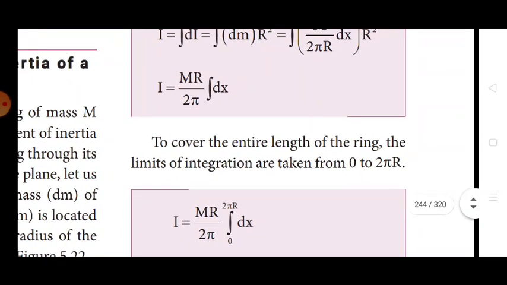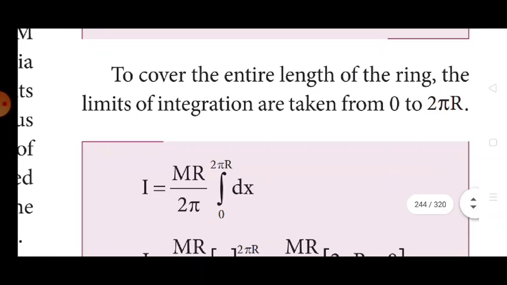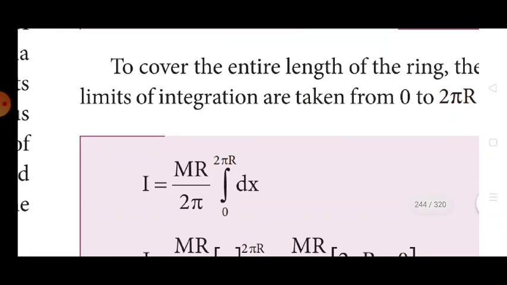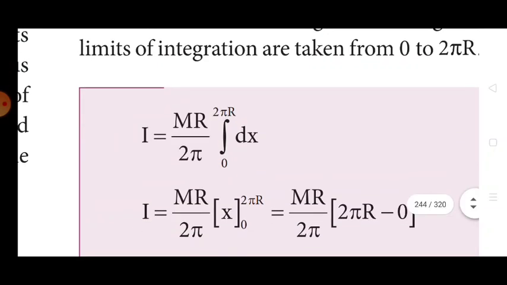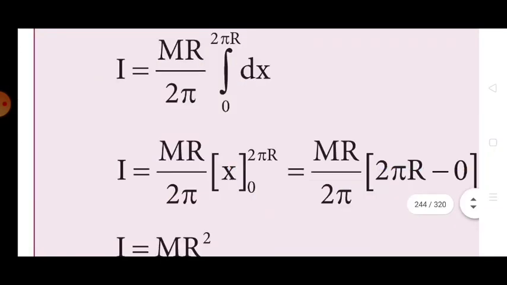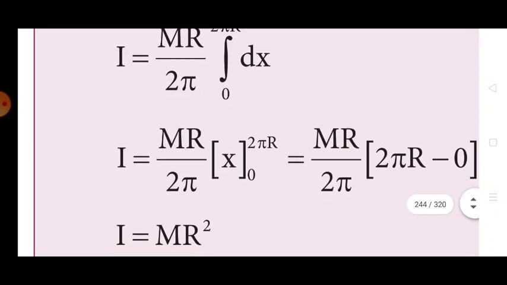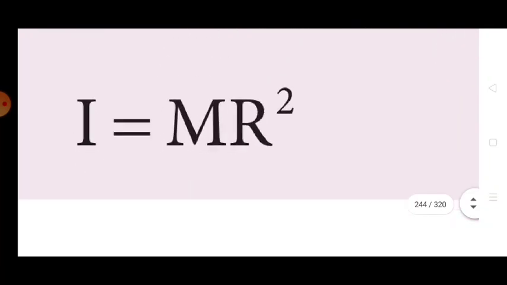I = mr/(2 pi) integral from 0 to 2 pi r of dx = mr/(2 pi) [x] from 0 to 2 pi r = mr/(2 pi) 2 pi r. So the moment of inertia of a ring will be I = mr^2.